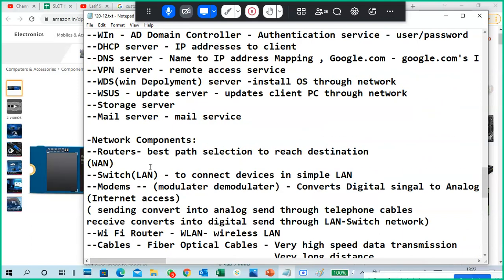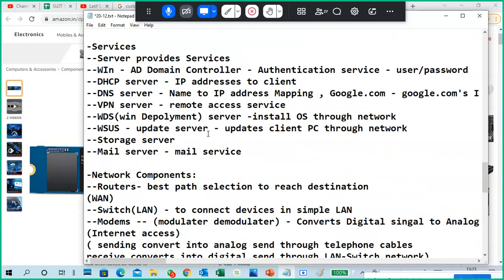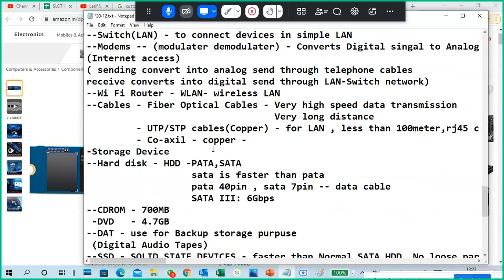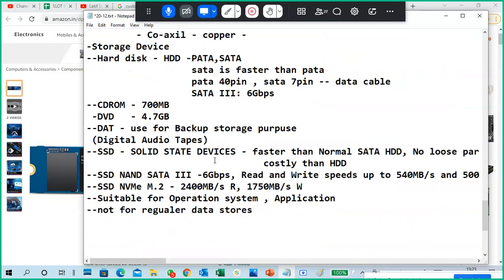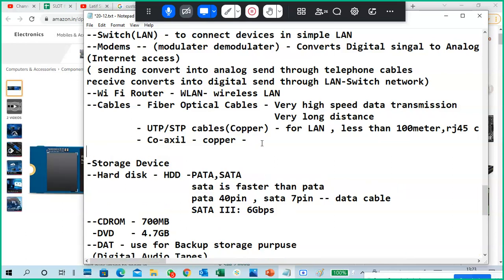Routers, switches. Routers are the best selection. Networking, your internet, so leave it. Okay, servers, services, networking components, cables. So in networking services, we'll go to firewalls.